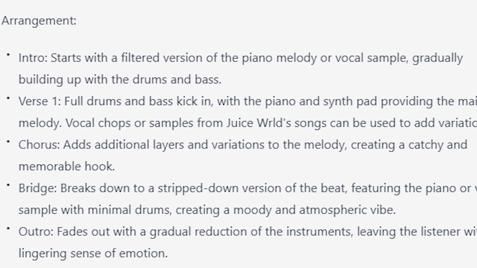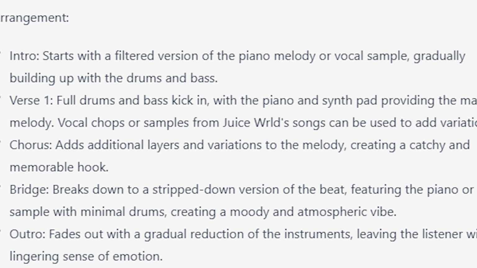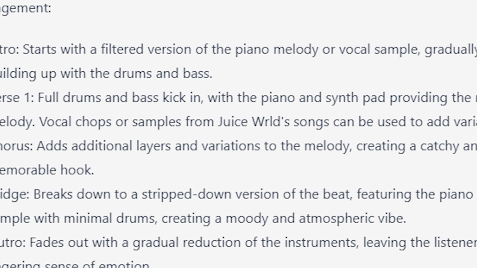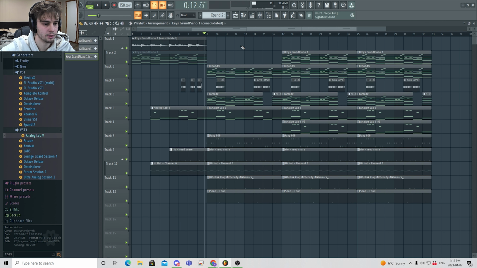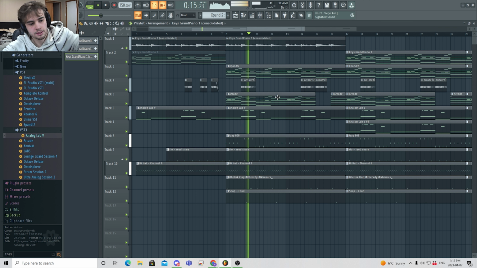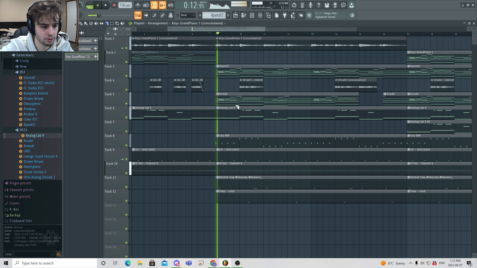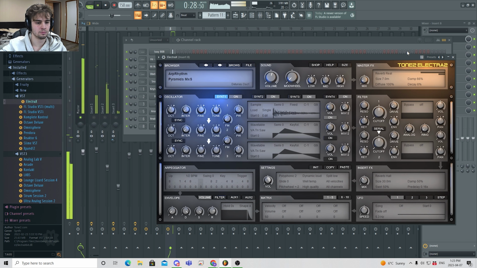Verse 1, full drums and bass kick in with the piano and synth pad providing the main melody. Vocal chops or samples from a Juice WRLD song can be added to add variation. Let's use the filtered piano actually here, because then it'll keep the pad as the main kind of thing. Then let's chop up these vocals a little bit. For the chorus, add additional layers and variation to the melody, creating a catchy, memorable hook.